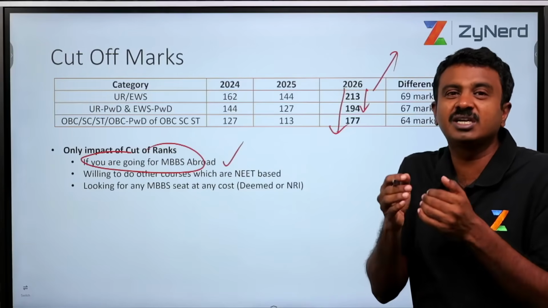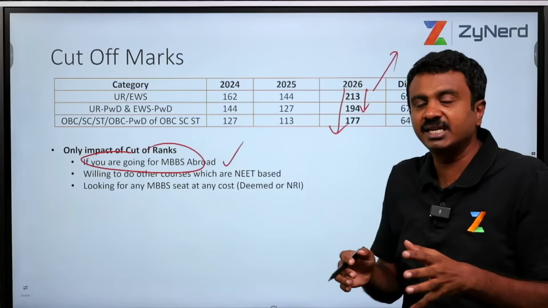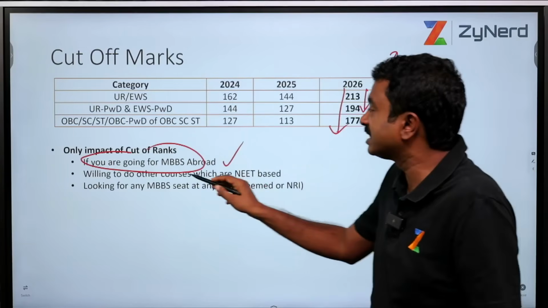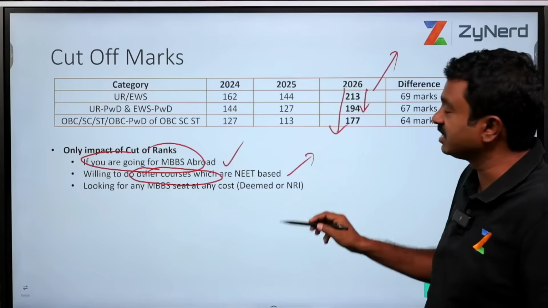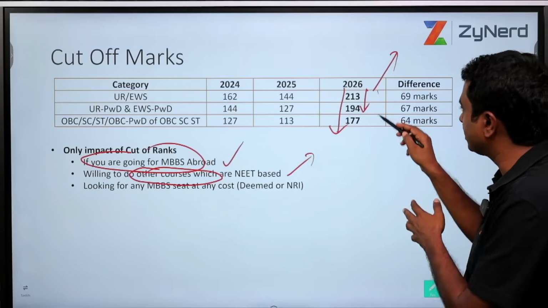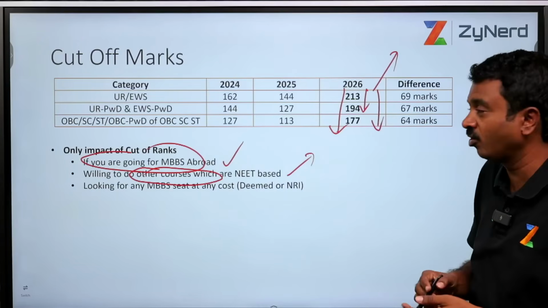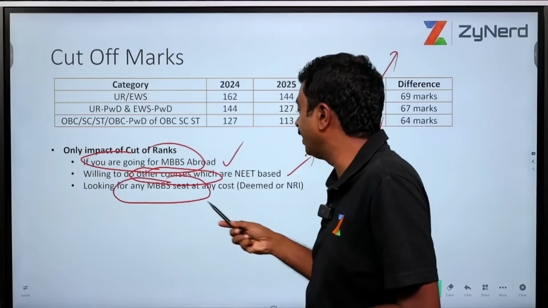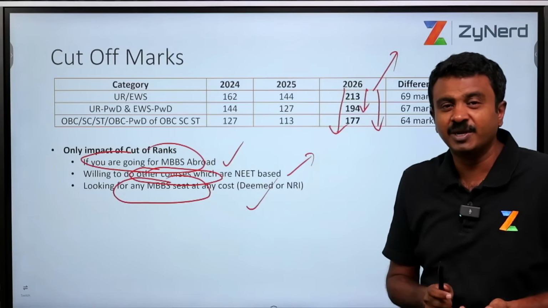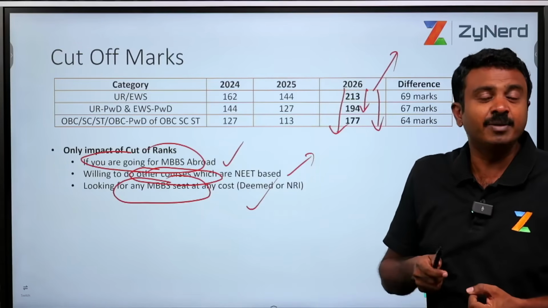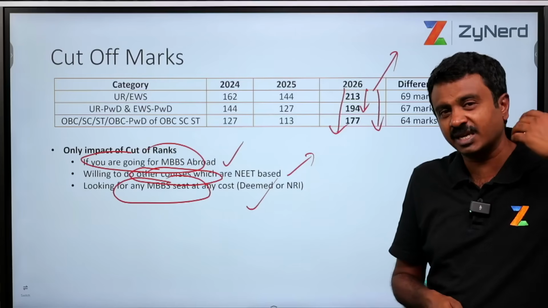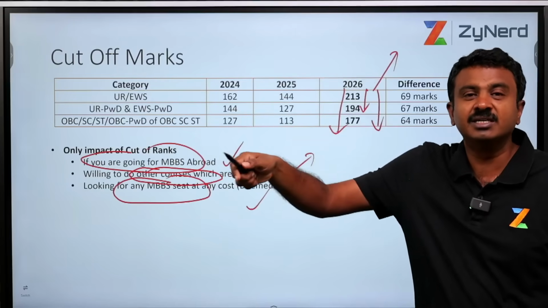All I need to do is clear NEET and then go ahead. Such candidates, for them, this makes a difference. Second, if I am going to do other courses which are NEET based, which might be available at similar cutoffs, then that is meaningful. And if you are looking for any MBBS seat at any cost, I'm looking at deemed universities, NRIs. In my state, there are private institutes which are available at 40 lakhs, which will end up at 10 lakh